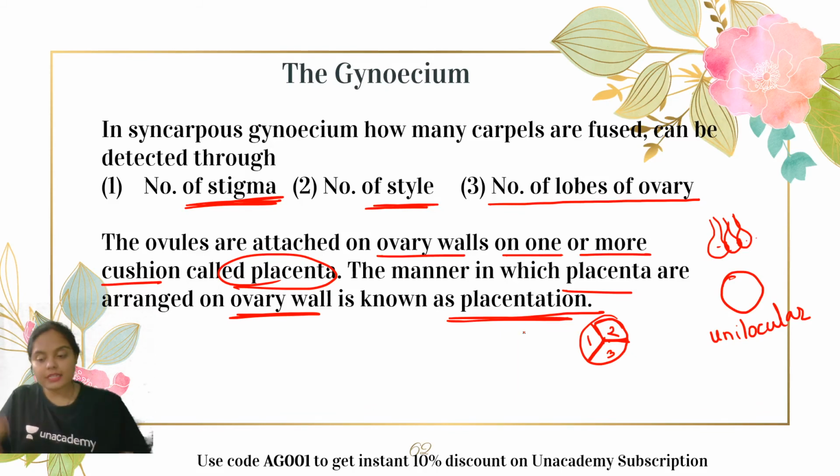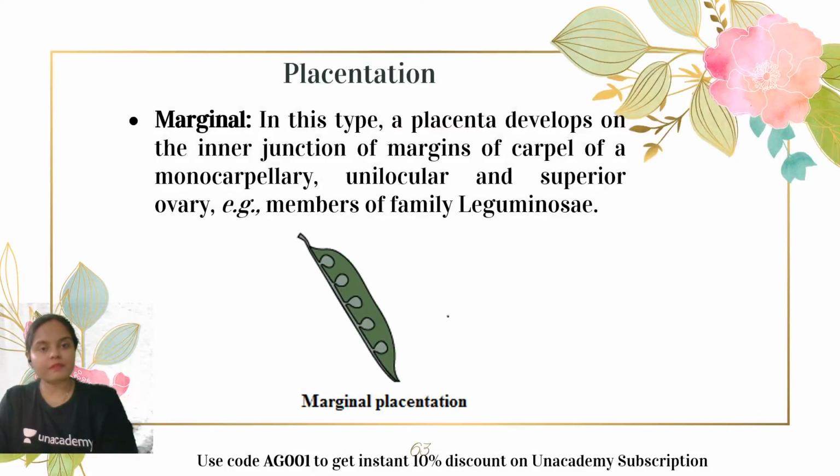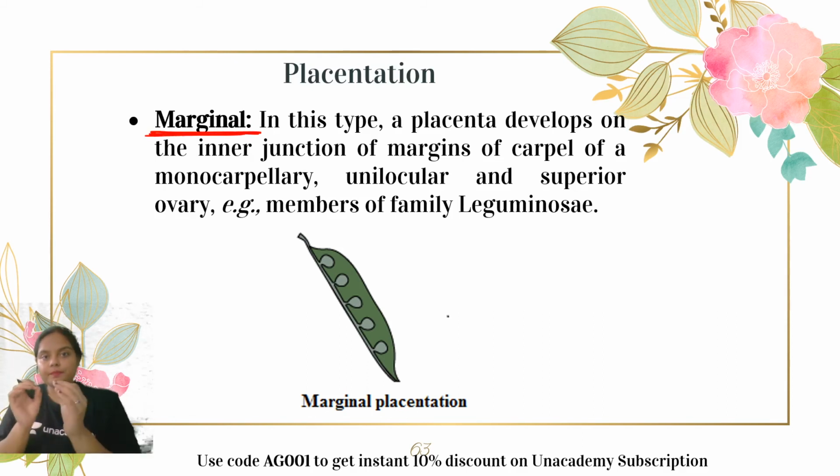So the next topic which we are going to study is placentation, again one of the most important topics from morphology of flowering plants. There are a few very famous types of placentation which we are going to see. The first one is marginal. What happens in marginal placentation? The placenta develops on the ventral suture.